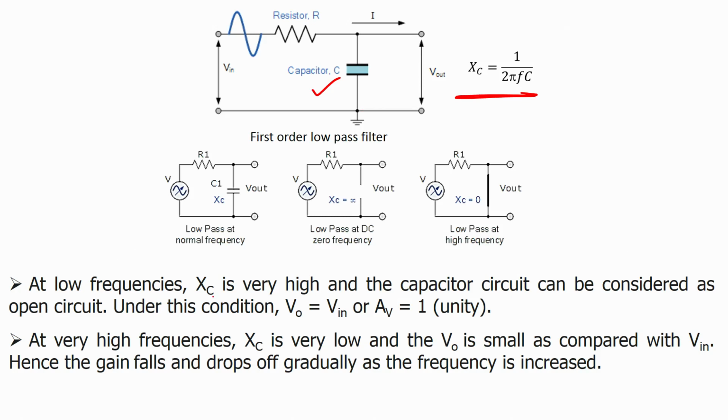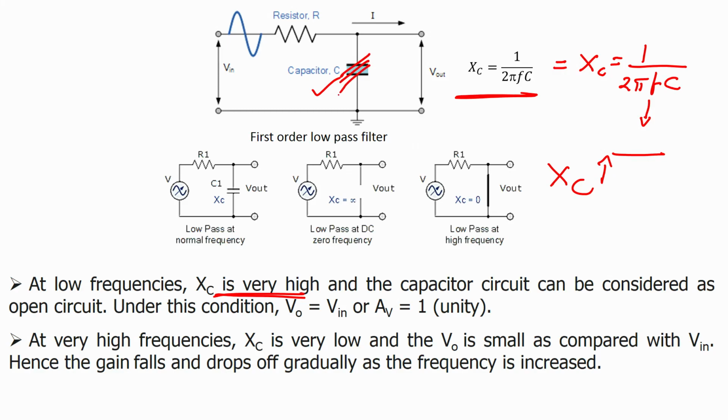At low frequency Xc is very high. Why? Because Xc is 1 upon 2 pi f C, and the frequency is extremely low, since we are passing low frequencies. So, for low frequencies Xc would be high. When Xc is very high, the capacitor is considered an open circuit.